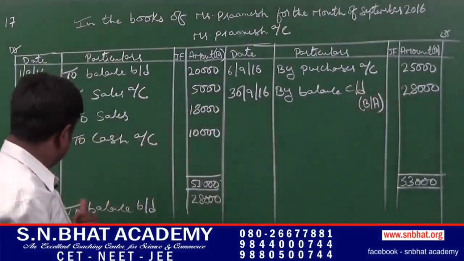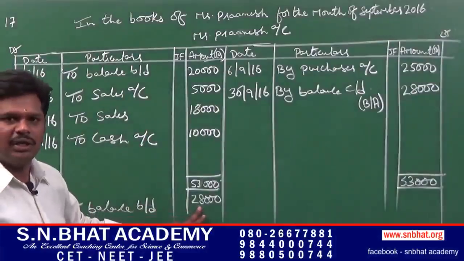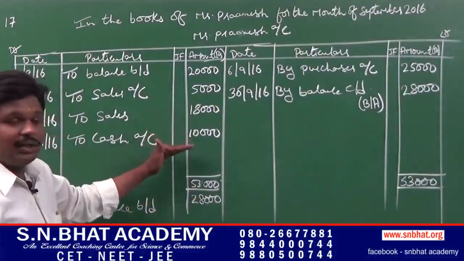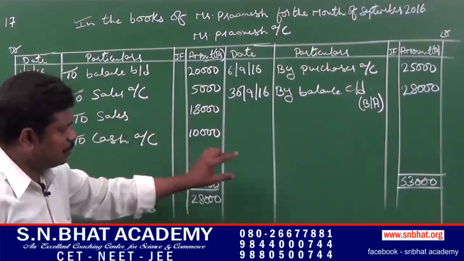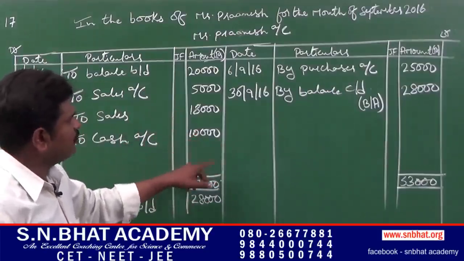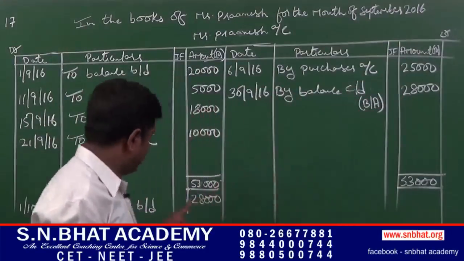Next month beginning, that is 1st October 2016, it has to be brought down, to balance brought down 28,000. See carefully, at the end of the account, it has to be balanced. The greater value has to be mentioned, that is 53,000. 53,000 minus 25,000, it comes to rupees 28,000. Next, it has to be brought down.